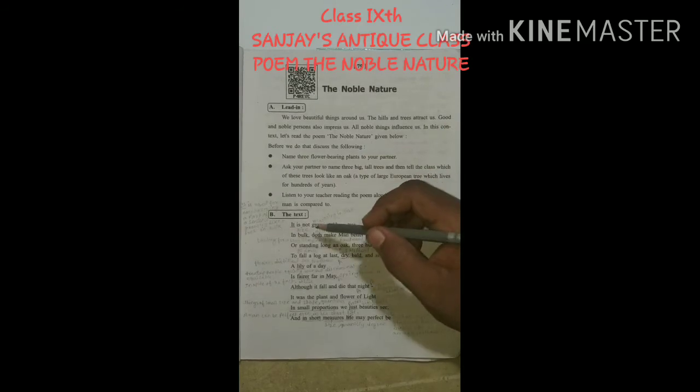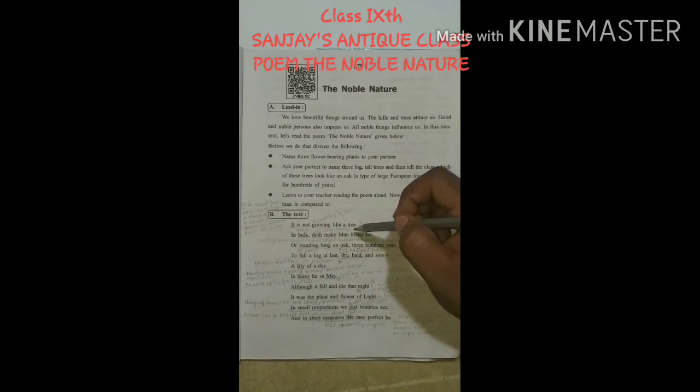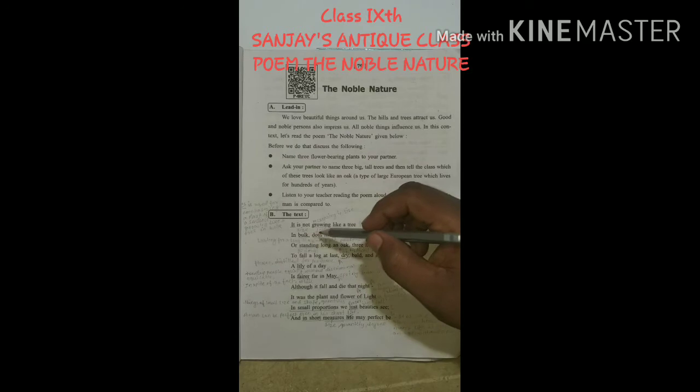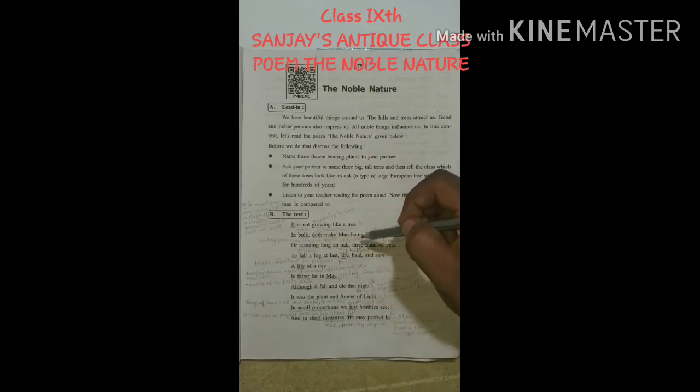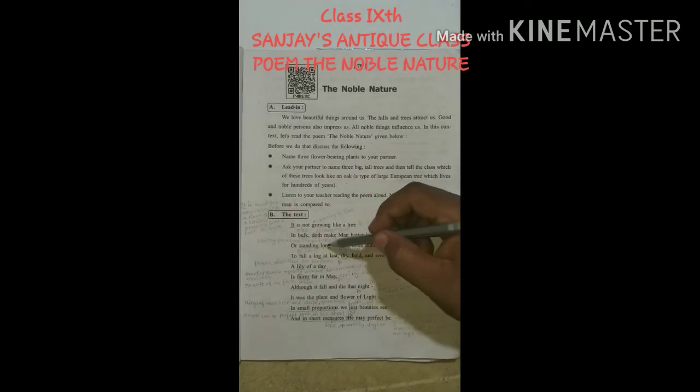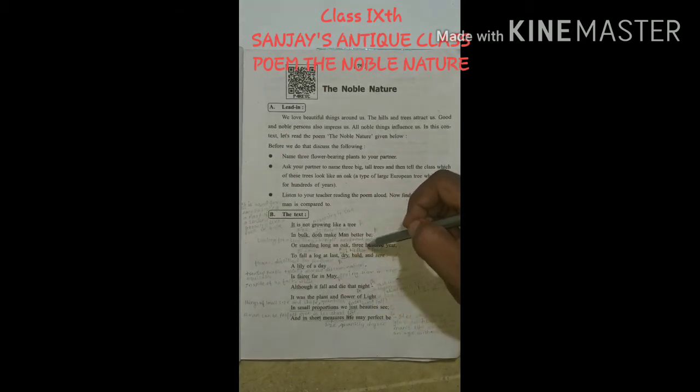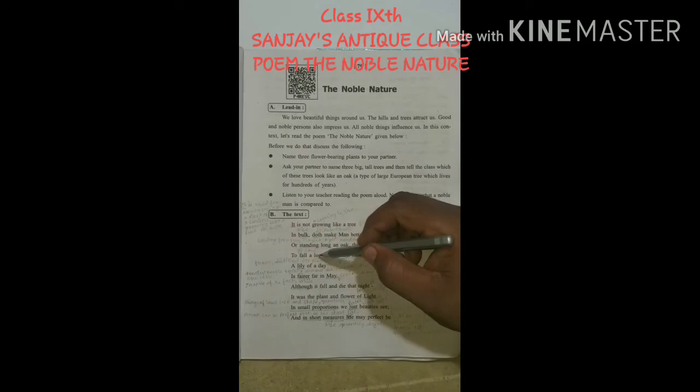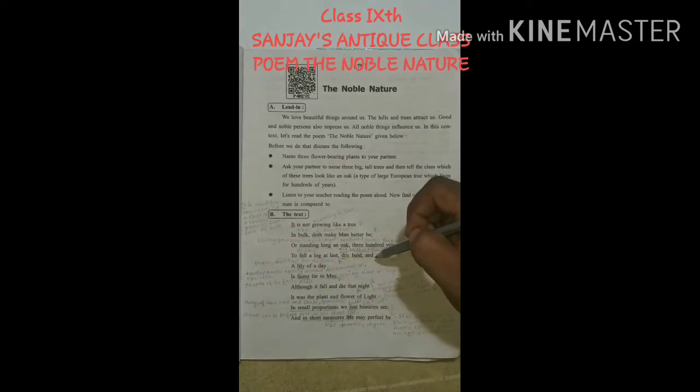The text: It is not growing like a tree in bulk, doth make man better be. See the rhyming words tree and be. Or standing long an oak 300 years, to fall along at last, dry, bald and sere.